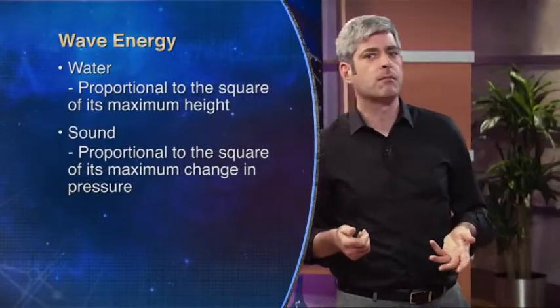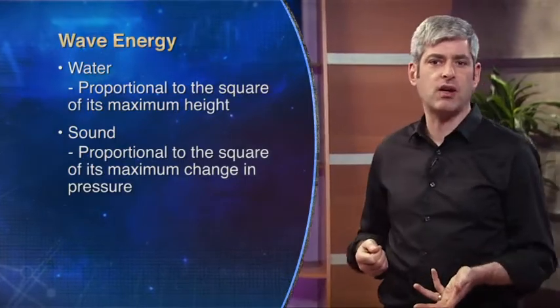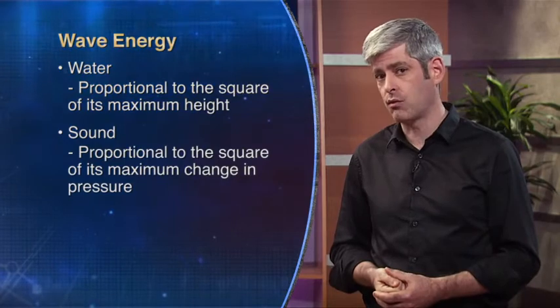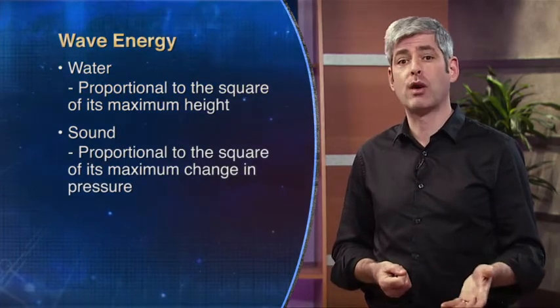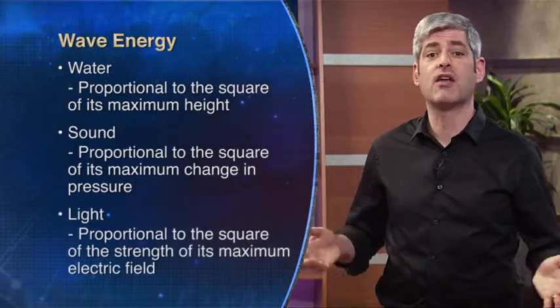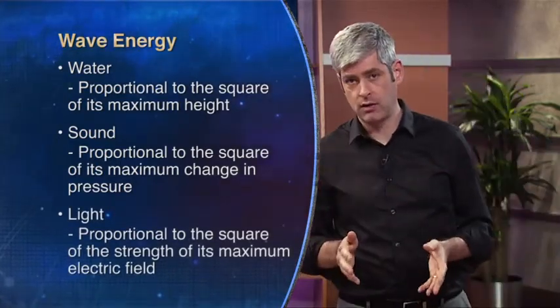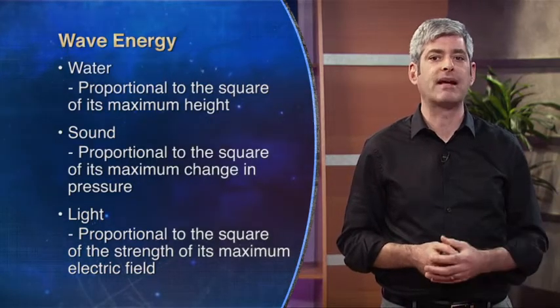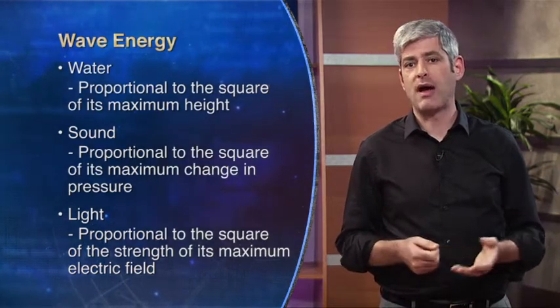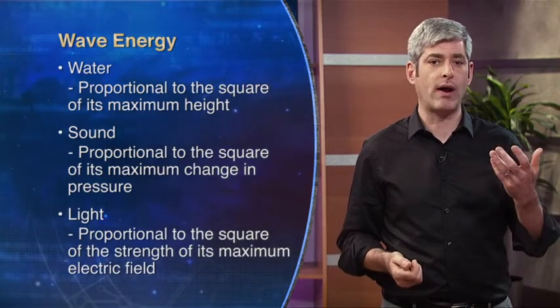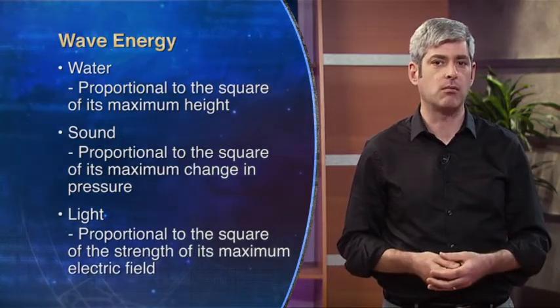In many ways, a light wave is similar to these other kinds of more familiar waves. But in other ways, light is a very different kind of wave. Water waves and sound waves are each made up of groups of molecules moving together. Light, on the other hand, is an electromagnetic wave, which means that it's a moving configuration of vibrating electric and magnetic fields. The amount of energy that is carried by a wave of light is proportional to the square of the strength of its maximum electric field.